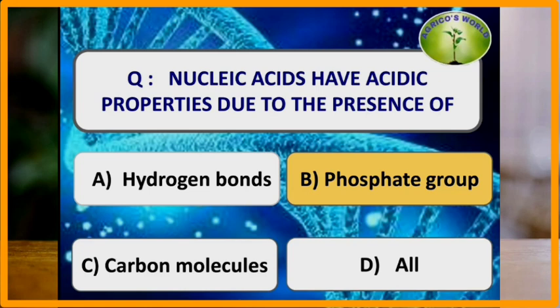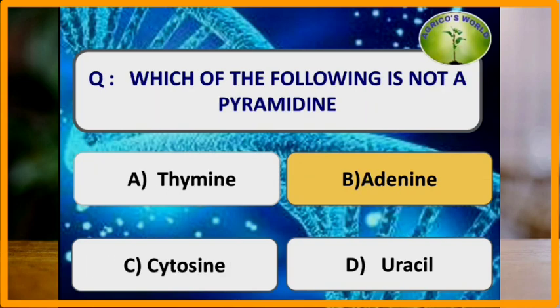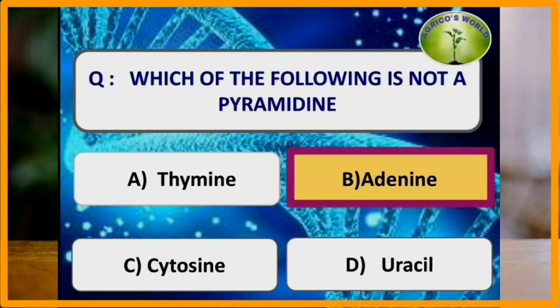Nucleic acids have acidic properties due to the presence of which of the following? The nucleic acids have the acidic properties due to the presence of the phosphate group. Which of the following is not a pyrimidine? When coming to the purines and pyrimidines, purines are the double ring structures and pyrimidines are the single ring structures. Purines are adenine and guanine; thymine, cytosine and uracil are the pyrimidines. Uracil is present only in the RNA. And in the options, adenine is a purine, so it is not a pyrimidine.